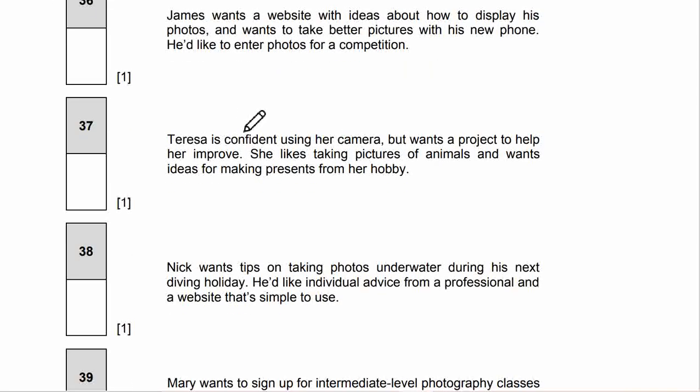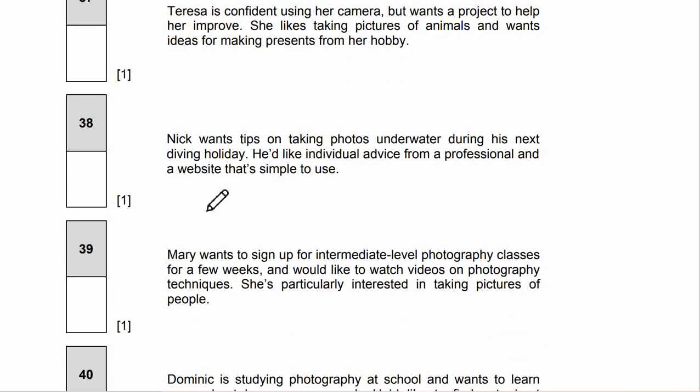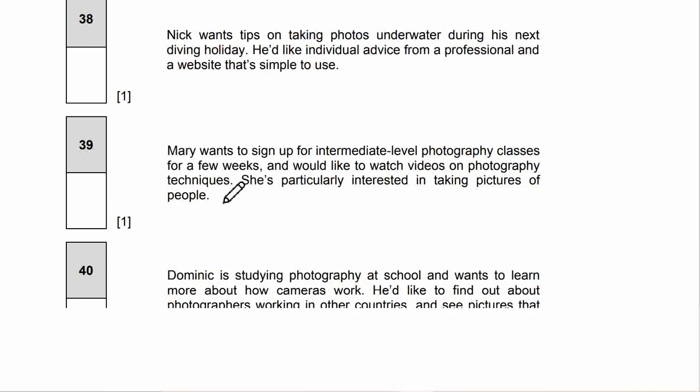37. Teresa is confident using her camera but wants a project to help her improve. She likes taking pictures of animals and wants ideas for making presents from her hobby. Nick wants tips on taking photos underwater during his next diving holiday. He'd like individual advice from a professional and a website that's simple to use.